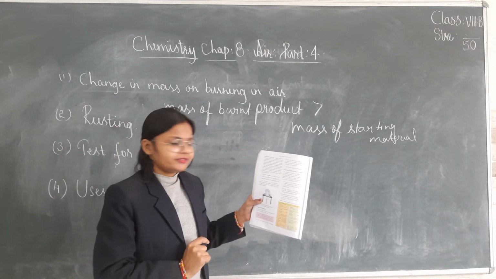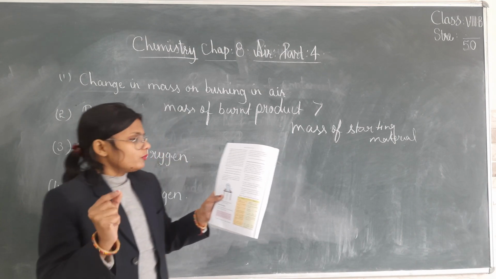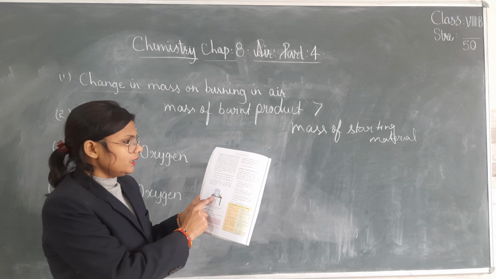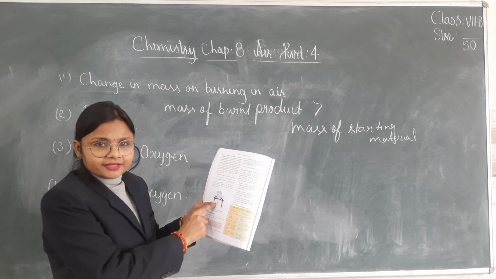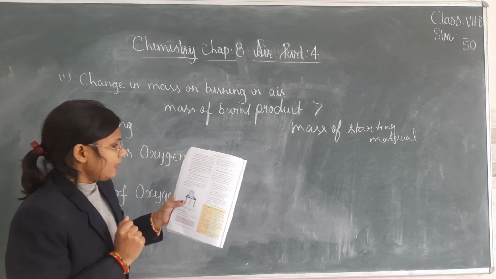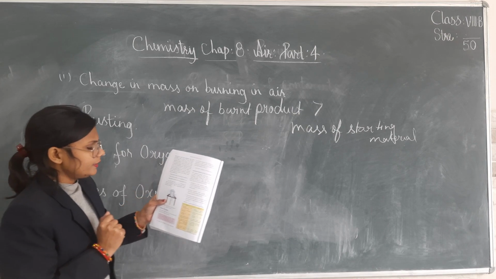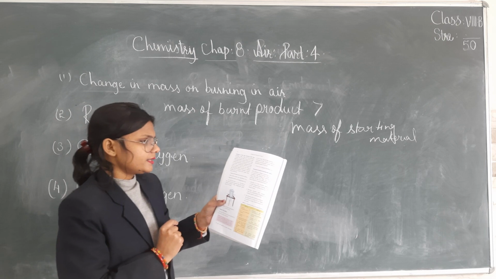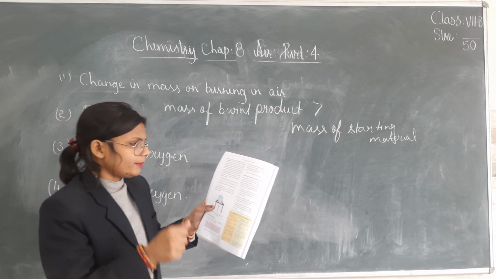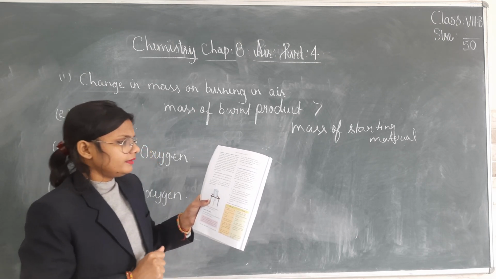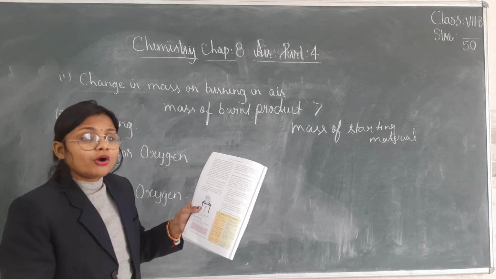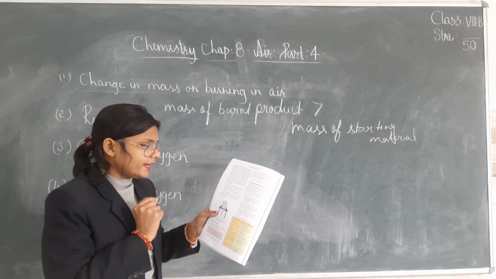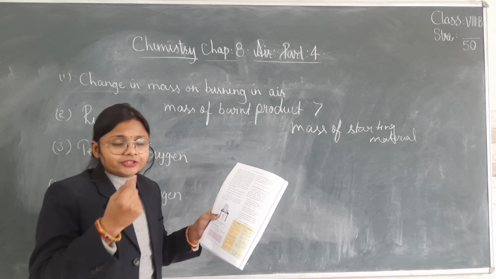Heat the crucible with the lid slowly with a Bunsen flame. Magnesium burns in air with a dazzling light. Hold the lid with a pair of tongs in such a way that neither is the air supply stopped nor any particles lost. When the burning is complete, cool the crucible and its contents and then weigh.